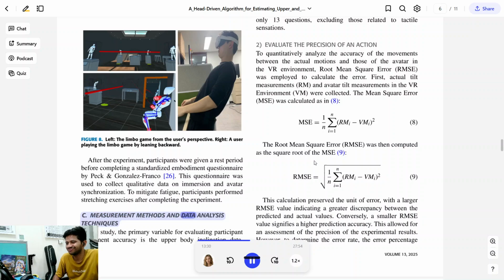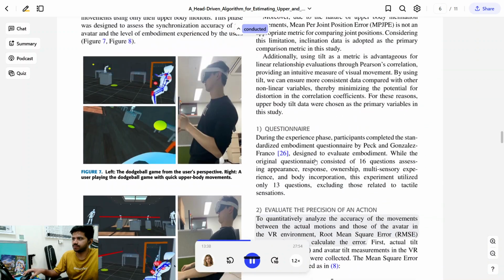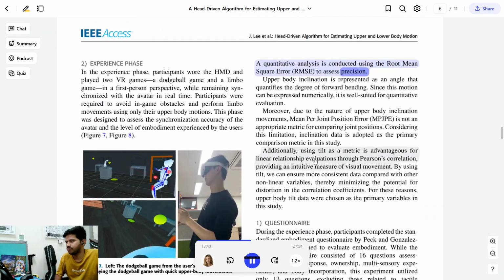Measurement methods and data analysis techniques. In this study, the primary variable for evaluating participant movement accuracy is the upper body inclination data. A quantitative analysis is conducted using the root mean square error to assess precision. Upper body inclination is represented as an angle that quantifies the degree of forward bending. Since this motion can be expressed numerically, it is well suited for quantitative evaluation.